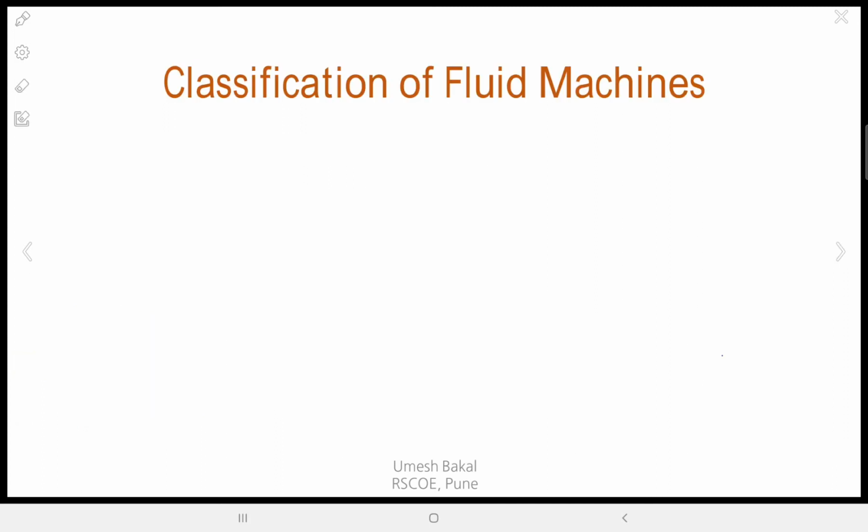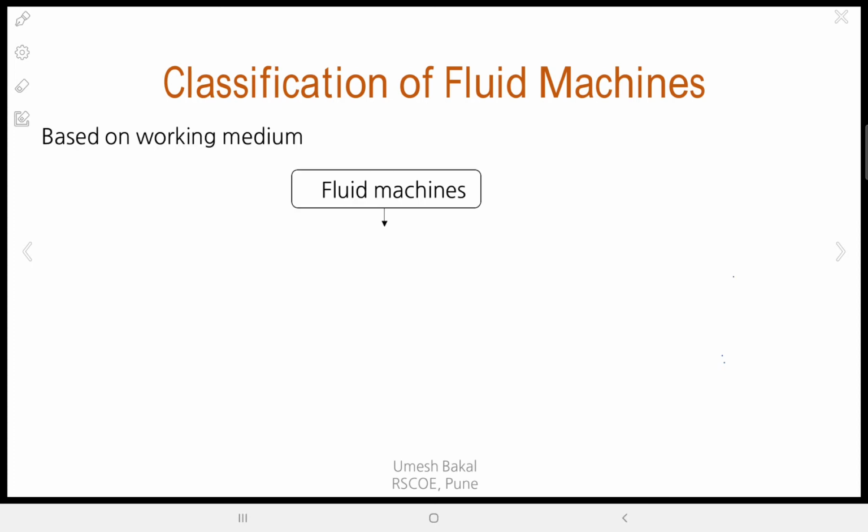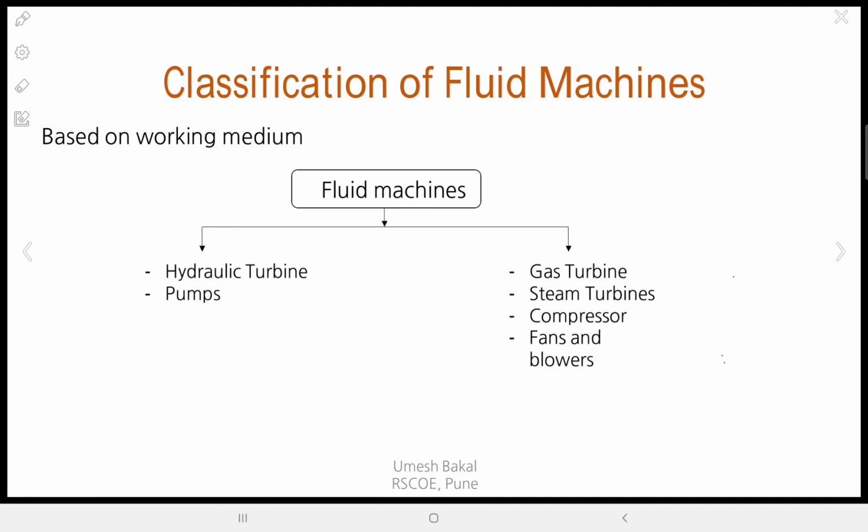Okay, now next, classification of fluid machines. This is again of very little importance to us, based upon the working medium. As I said, hydraulic turbines, pumps, and then hydraulic machines and pumps, gas turbine, steam turbine, compressor, fan and blowers. So these are what? Based upon the working medium. These are incompressible, and these are compressible.